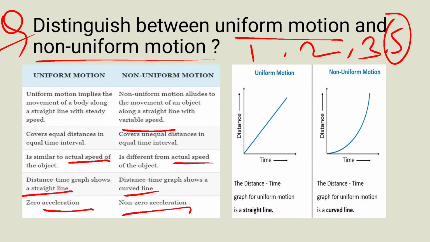So these points can be given for a 2 or 3 marks question, and if it is asked for 5 marks, then we can also draw this distance time graph like this, and write that the distance time graph for uniform motion is always a straight line, and for non-uniform it is a curved line.